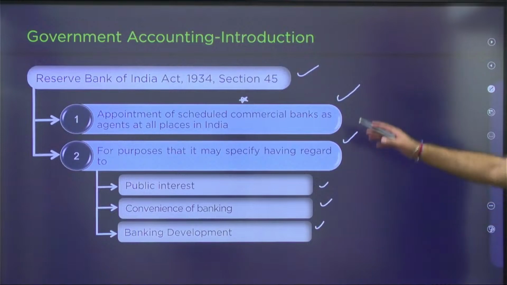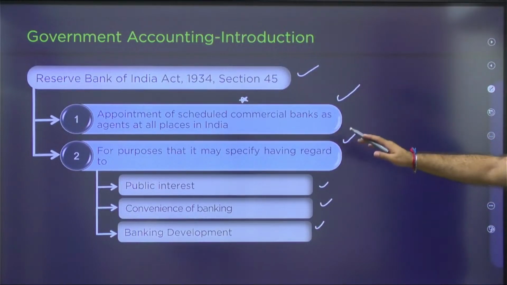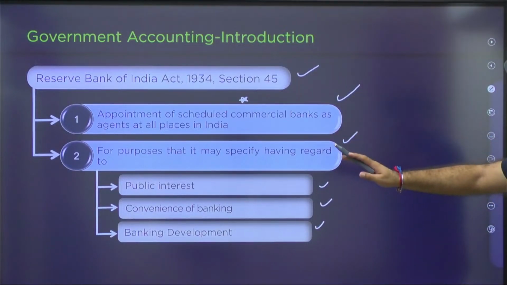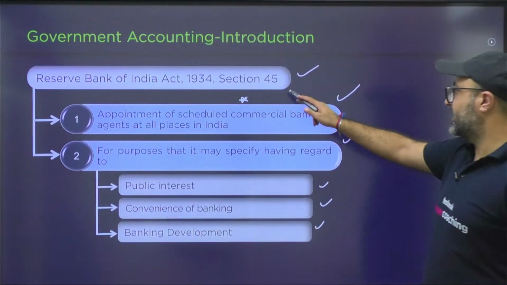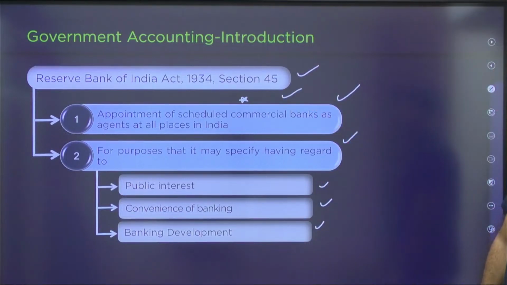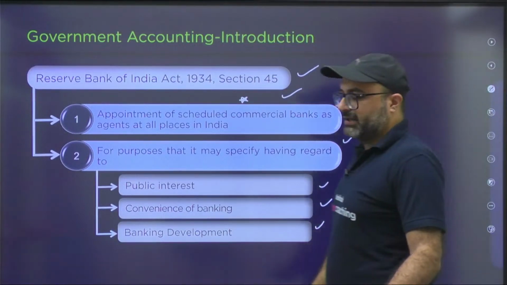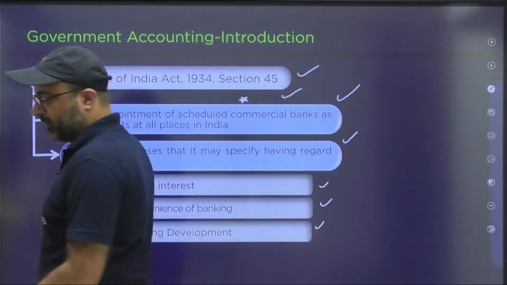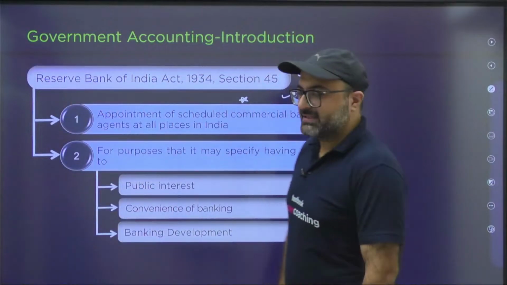But all these appointments of the scheduled bank as RBI's agent are done as per Section 45 of RBI Act 1934. Is it clear till this point?